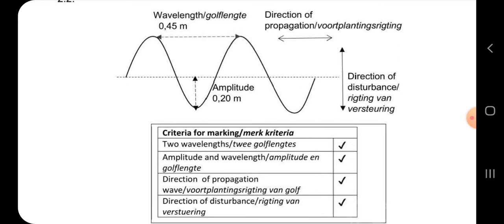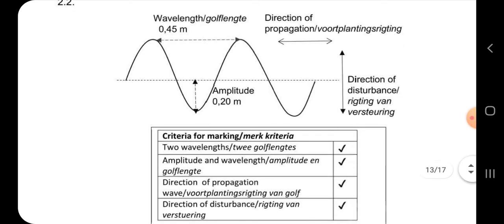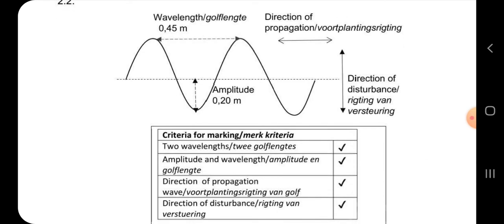Oh, I forgot to write the meters. That is 0.4. You have to include it even if it's not up to scale. And then the amplitude, write that it's 0.2 meters. And then write direction of propagation and direction of disturbance. So this is what you are asked to draw. I showed you the different wavelengths.